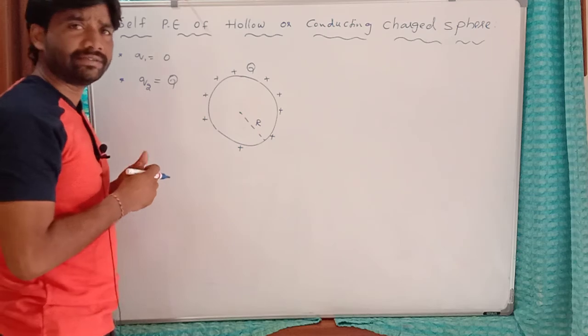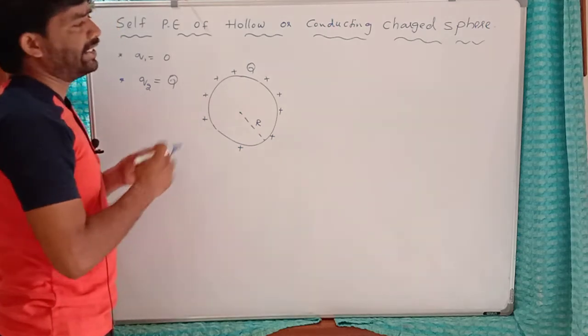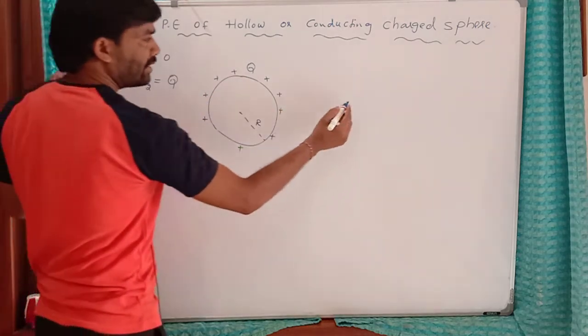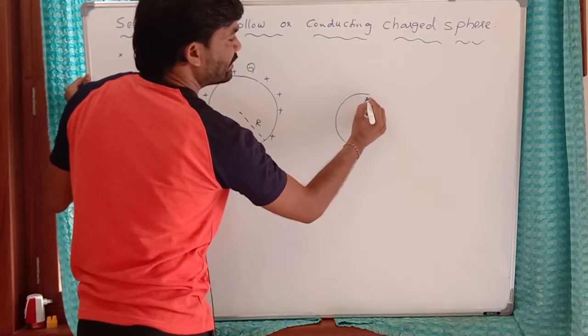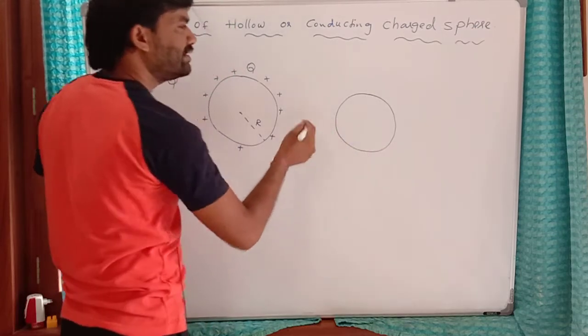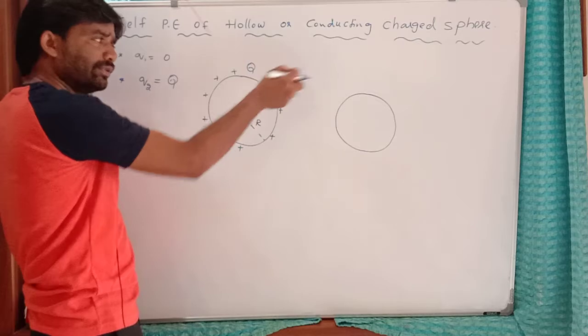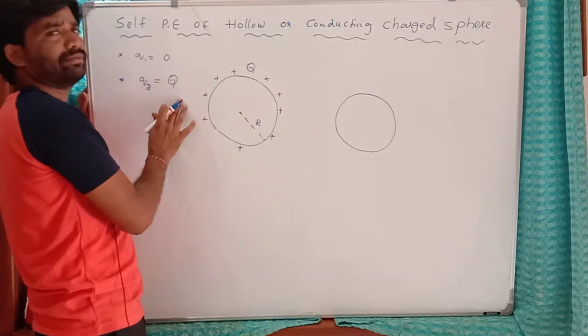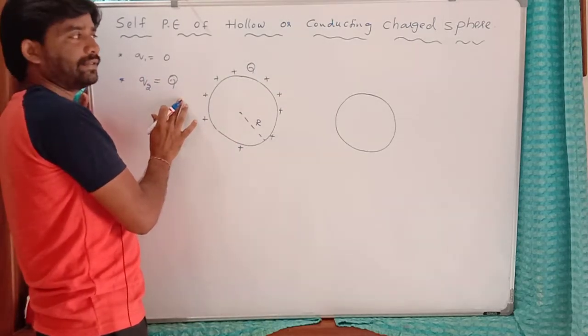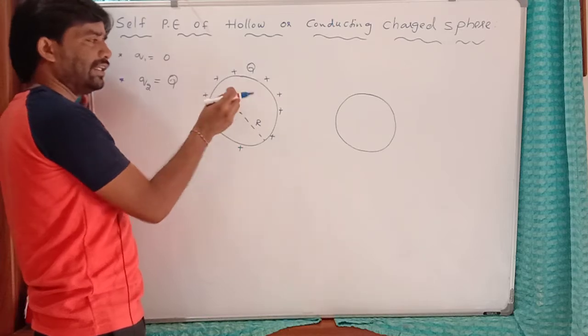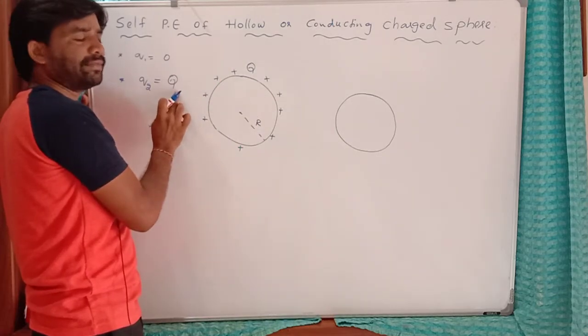To know that, we bring the charges gradually from infinity to this surface, from 0 to Q. So initially the charge is 0, and finally the charge on this sphere is capital Q.